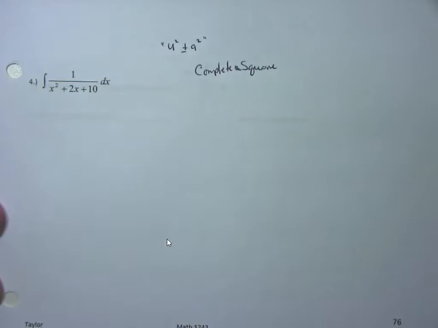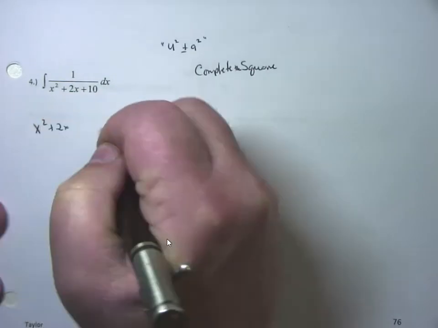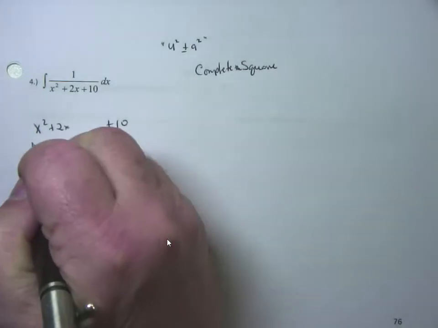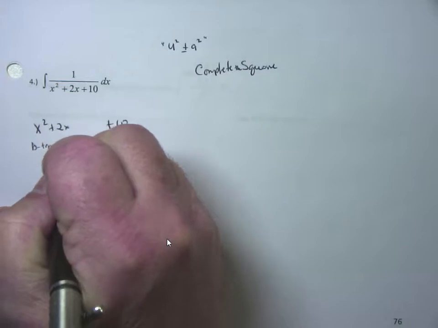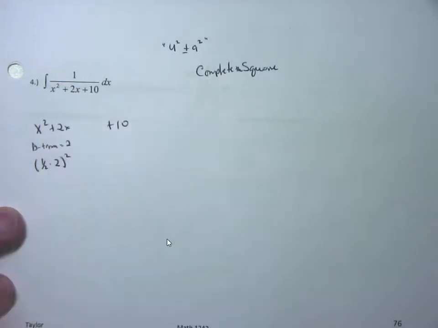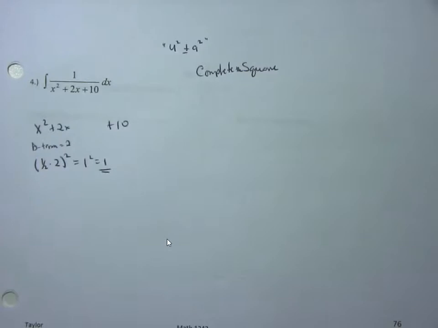Complete the square. So here we go. I got x squared plus 2x, leave a little space, and then put plus 10. I noticed that the coefficient in front of the x squared is a 1, so this makes it an easier type of problem. I identify the b term. The b term is 2. To complete the square, I take half the b term, and I square it. Half of 2 is 1, squared. 1 squared is 1. The magic number to complete the square for this problem is 1.